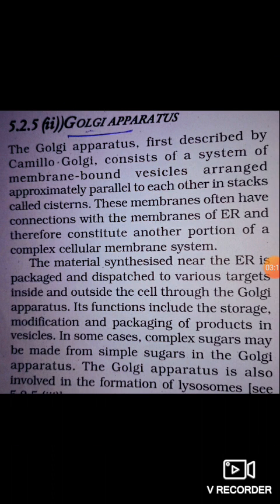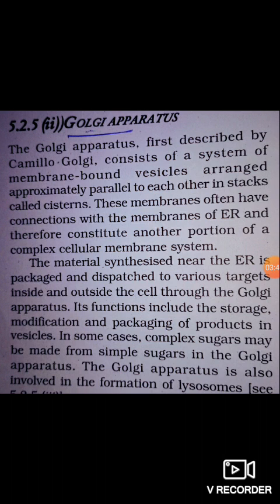Golgi body. First of all, we know the Golgi body apparatus. First described by Camillo Golgi, it consists of a system of membrane-bound vesicles arranged approximately parallel to each other in stacks called cisternae.